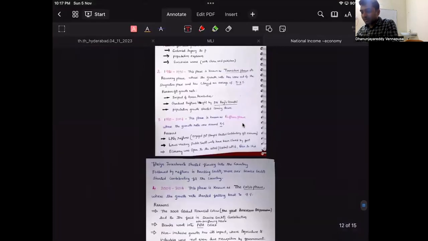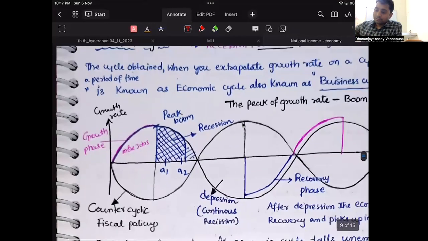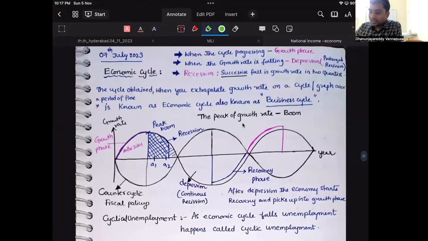If you look at the economic cycle or the business cycle of an economy, you have these things. So this is the growth phase. What is an economic cycle, guys? Economic cycle is when you extrapolate the growth over a period of time. Growth rate expressed in time is known as the economic cycle. Now if you extrapolate this here, what will you find? This is the growth phase when growth is increasing. When growth is falling, this is called slowdown. If the growth is falling for two successive quarters, that is called recession. Prolonged recession is called depression. Continuous recession is called depression.